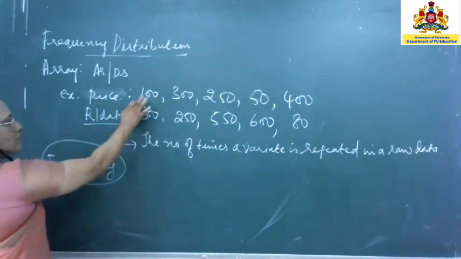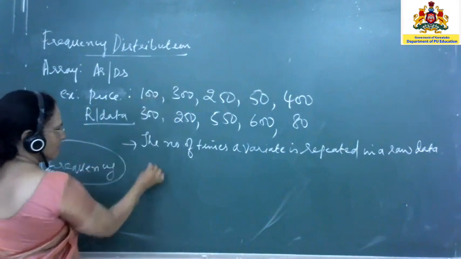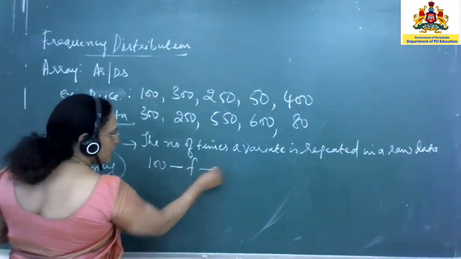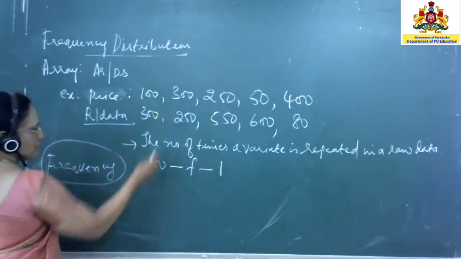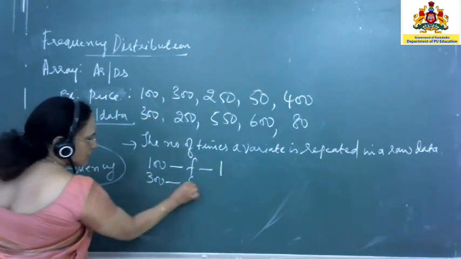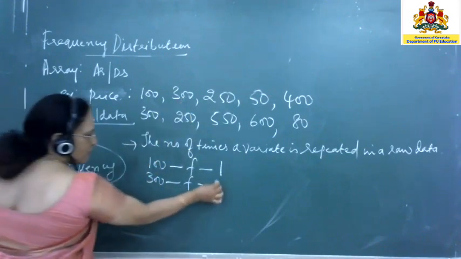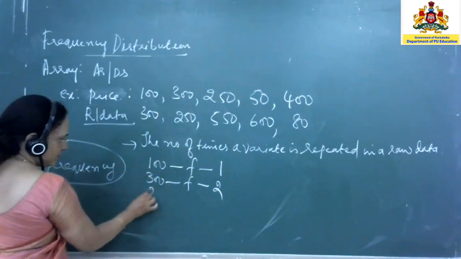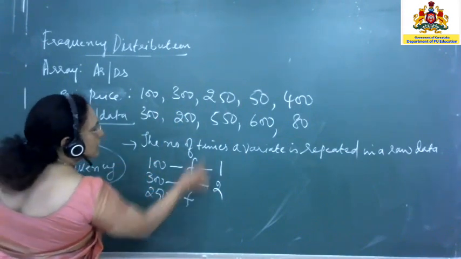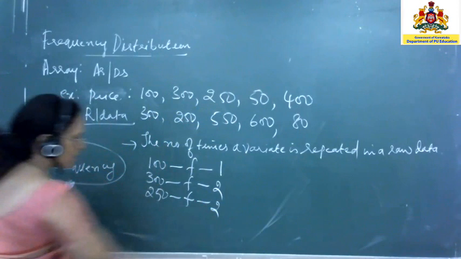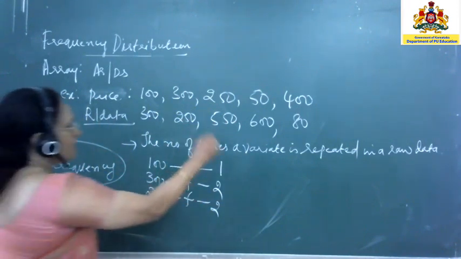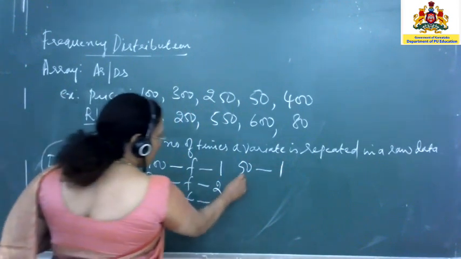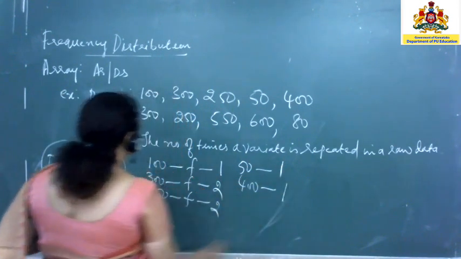Now you take the first variate, 100. How many times is it repeated? Only once. So the frequency of 100 is 1. Now take the next one, 300. How many times is it repeated? 2 times. So the frequency of 300 is 2. Now take the next one, 250. Again 2 times. So the frequency of 250 is 2. Now take 50. Once. Next 400, repeated once.